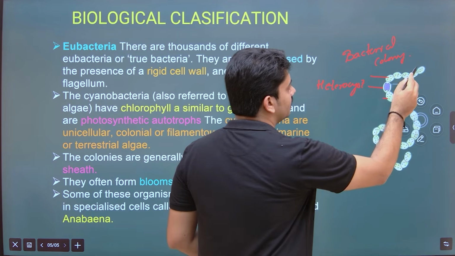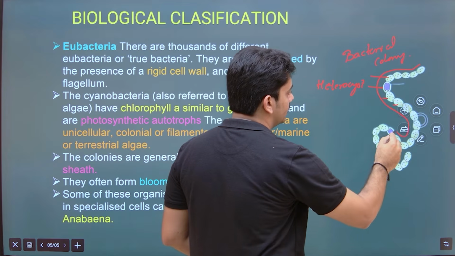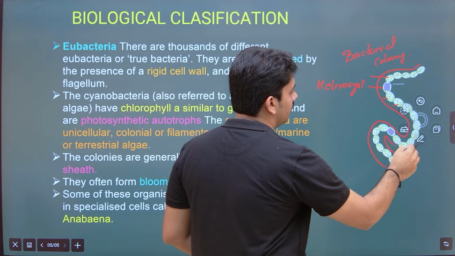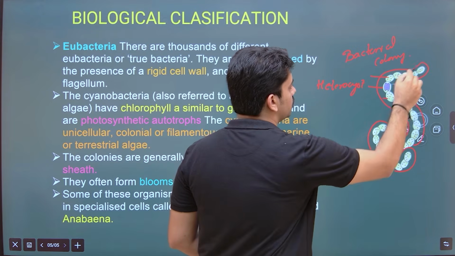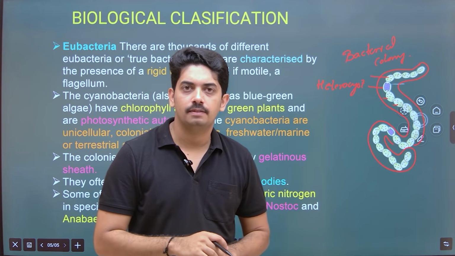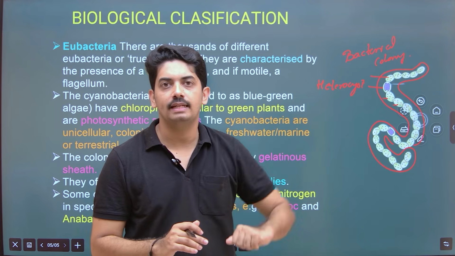Now if you look at this colony, it has a mucilaginous sheath. Do you know what is the role of the mucilaginous sheath? These bacterial colonies are directly exposed to sunlight.